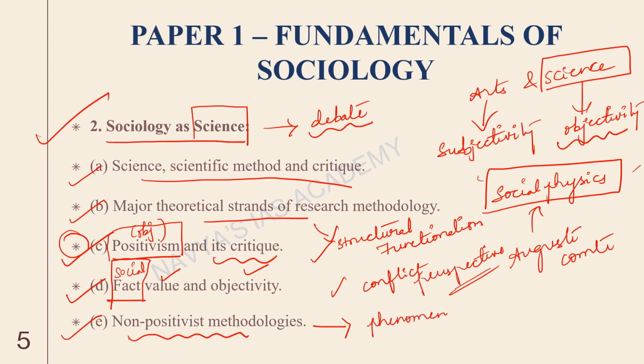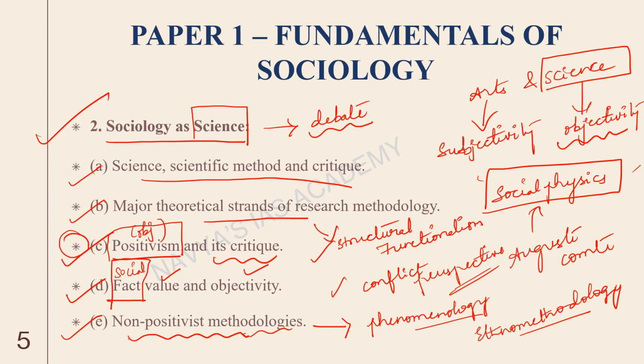For example, phenomenology, ethnomethodology. A lot of perspectives like this have come up to study society in a subjective manner, so subjective and also interpretative. So non-positivist methodology is a counter to positivism. We will study more on this as well in this chapter.